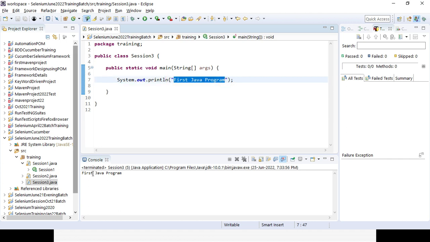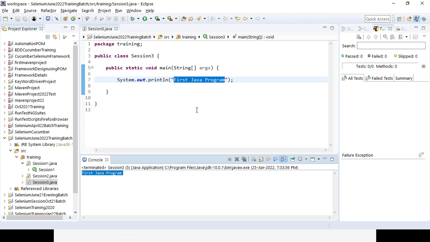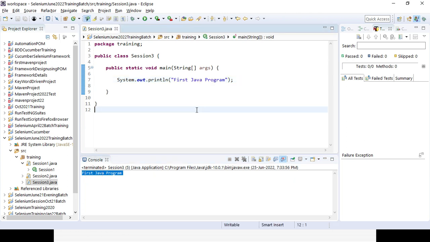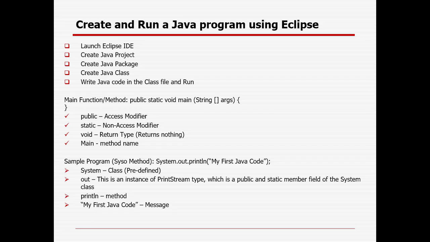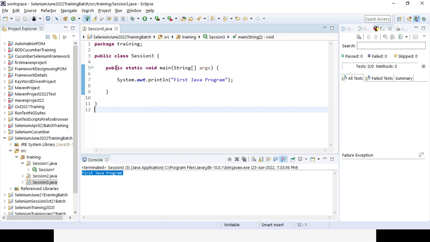Then what is the importance of each and every term defined in the main method and the sysout method? Because you may have some questions. You could see I have given public here. The first is called an access modifier, which defines how it is accessible. If it is public, it can be accessed from anywhere. It can be private, or default, like that. There are four access modifiers: public, private, protected, and default.